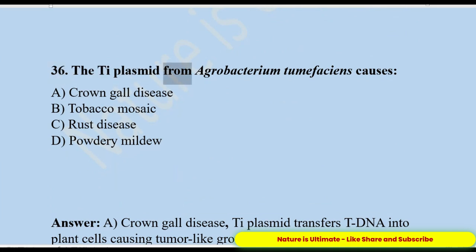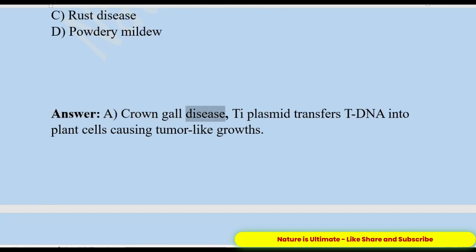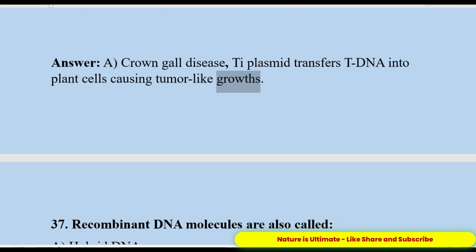36. The Ti plasmid from Agrobacterium tumefaciens causes A. Crown gall disease. B. Tobacco mosaic. C. Rust disease. D. Powdery mildew. Answer: A. Crown gall disease. Ti plasmid transfers T-DNA into plant cells causing tumor-like growths.